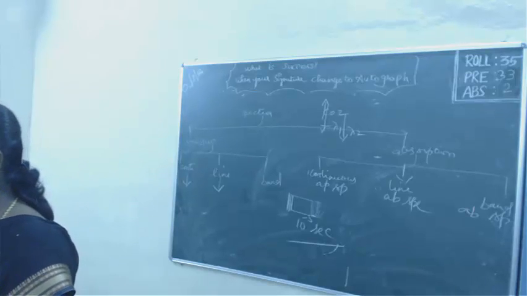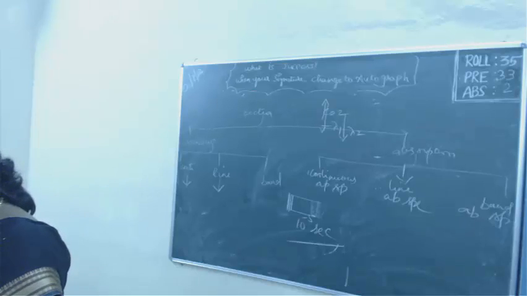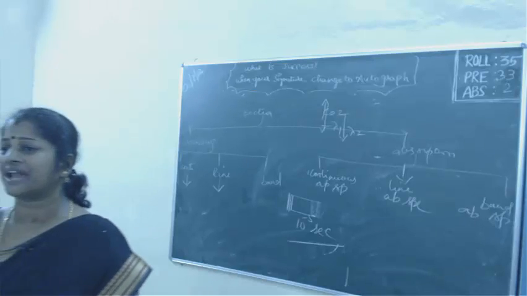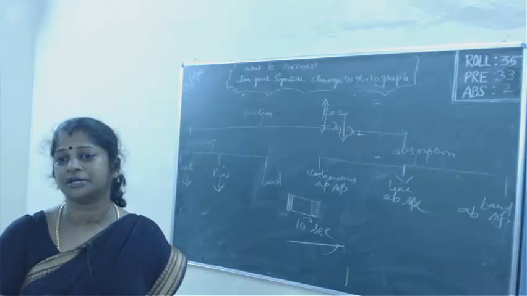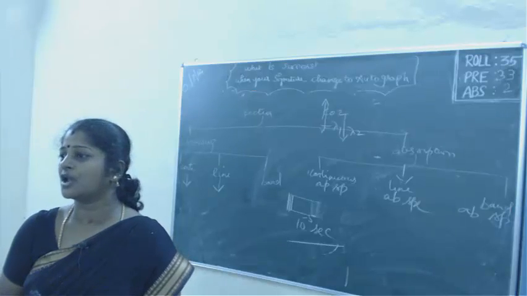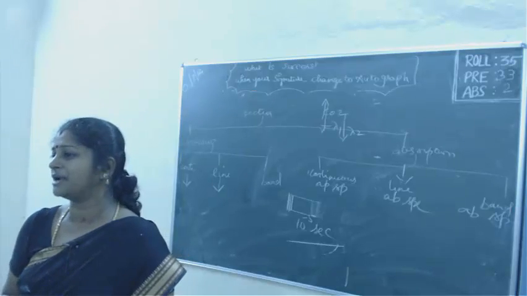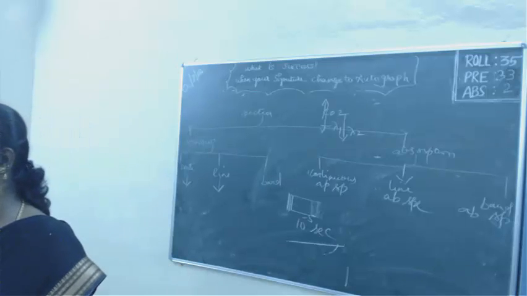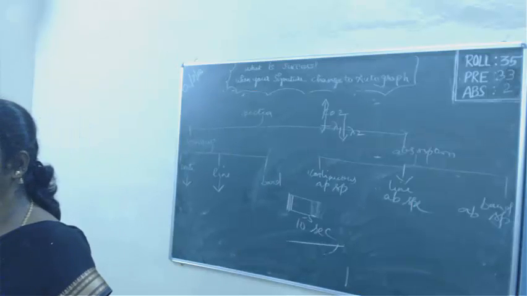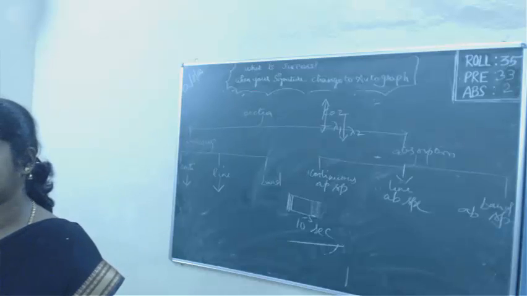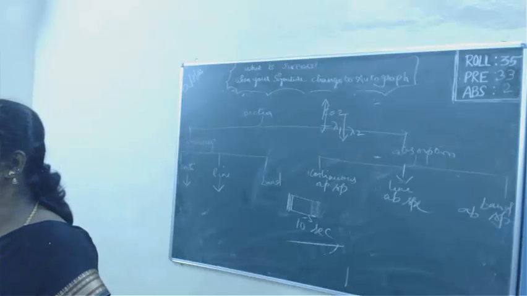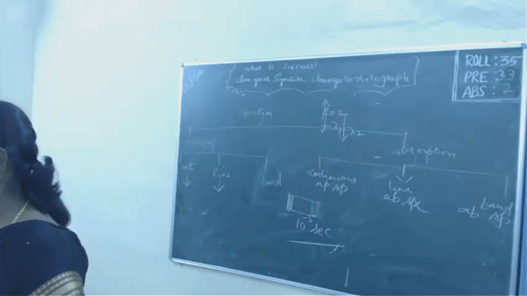So here, according to this theory, the velocity of light in a denser medium was taken to be more when compared to the velocity of light in a rarer medium. That was a very big drawback in Newton's corpuscular theory. So it has been discarded. The second person, Huygens, came and gave the wave theory.